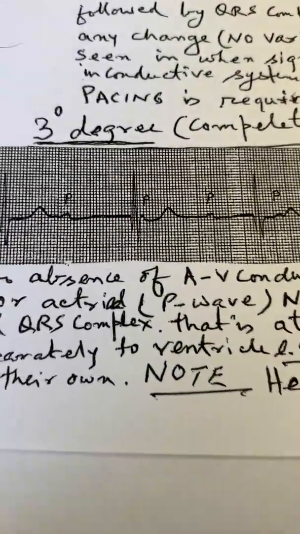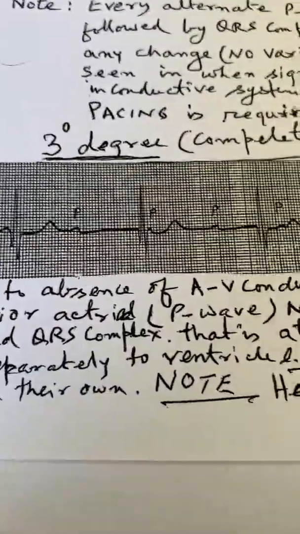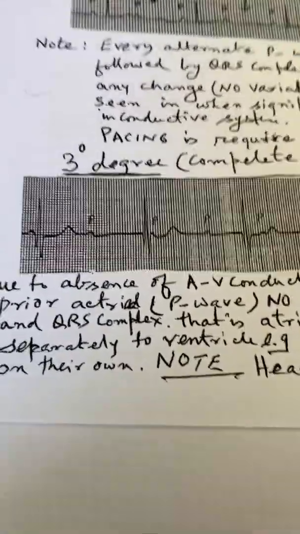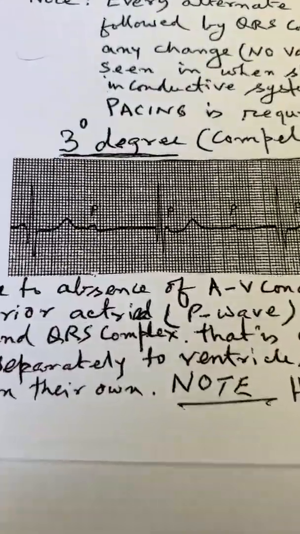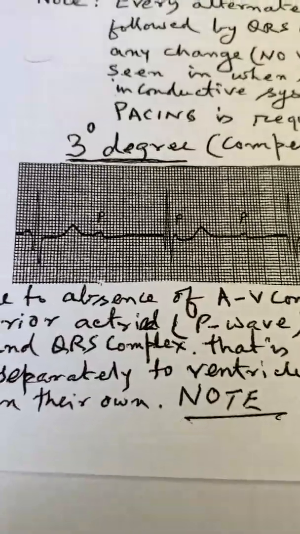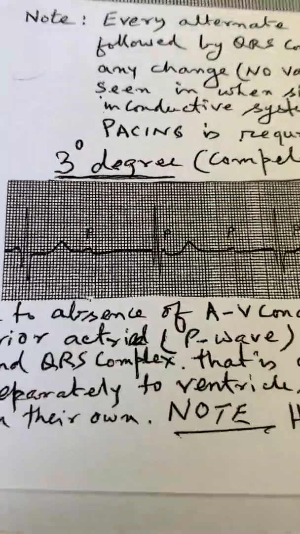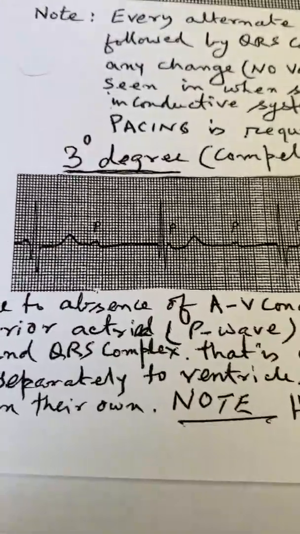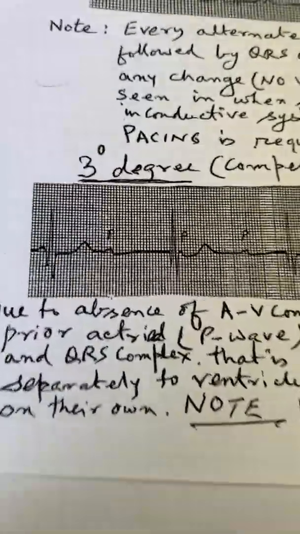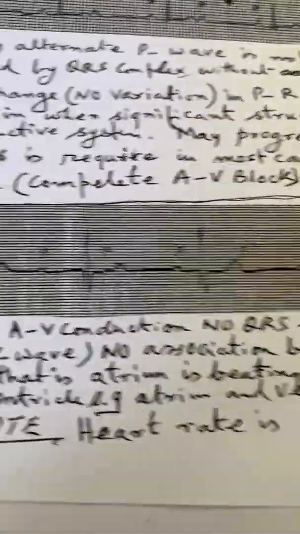Now, when you look at a pulse and find a slow heart rate, 30, 40, 25 something, you should immediately do an EKG to find out whether it is a sinus bradycardia or a complete heart block. In sinus bradycardia, the heart rate is slow, but you will find that before every QRS there will be a P wave. So this is the difference between sinus bradycardia and complete heart block.